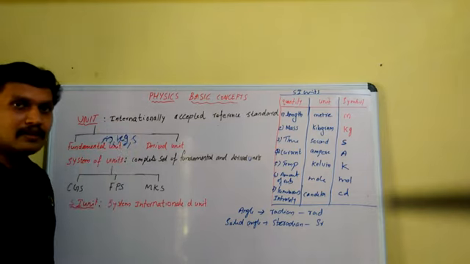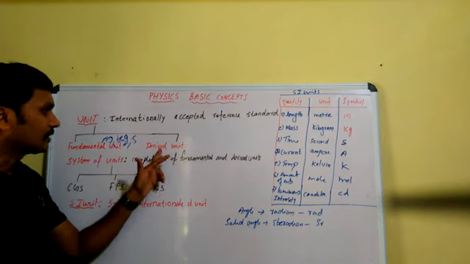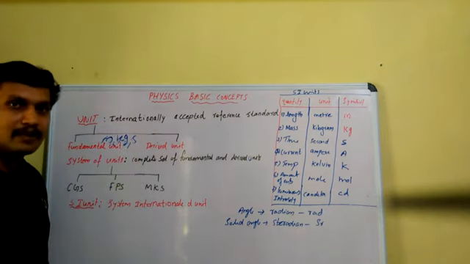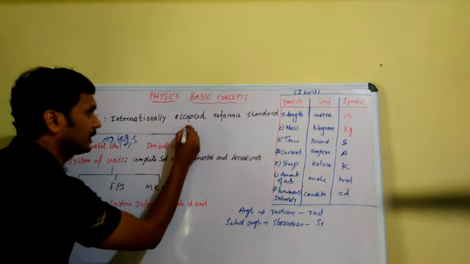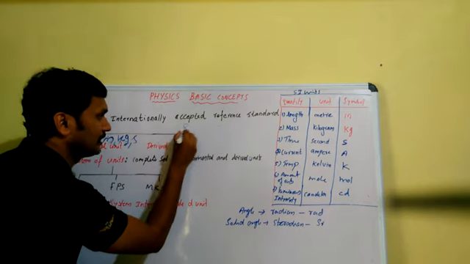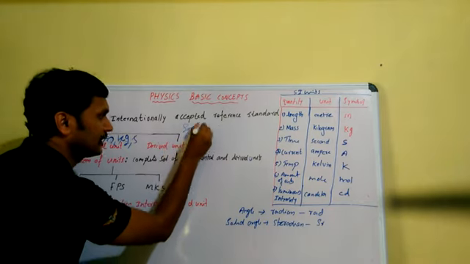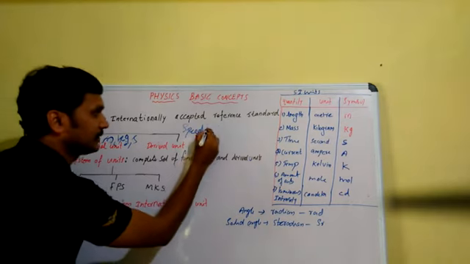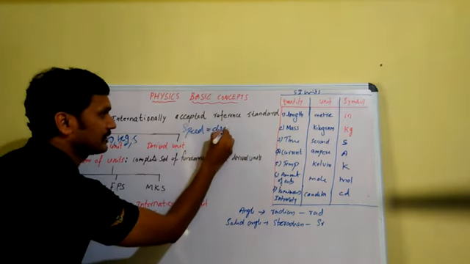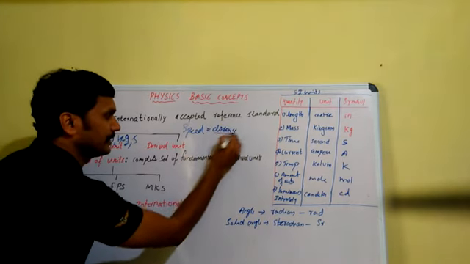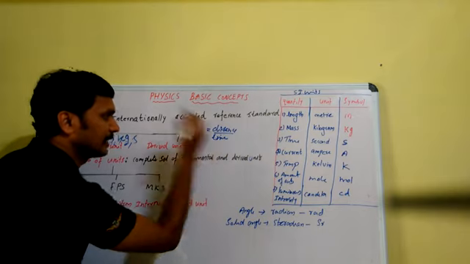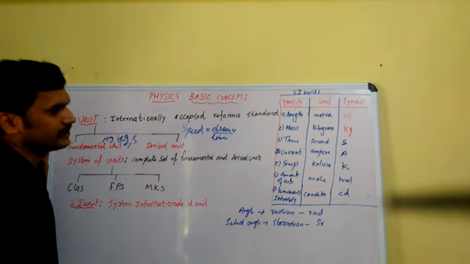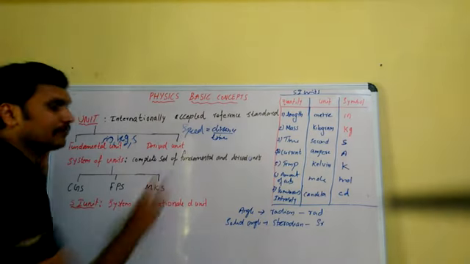Whereas derived units are units for the measurement of derived physical quantities. Hope you all remember derived physical quantities; one example is that speed is a derived physical quantity. What is speed? Speed is equal to distance by time. So distance is length, length by time.